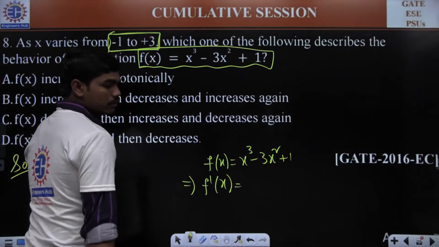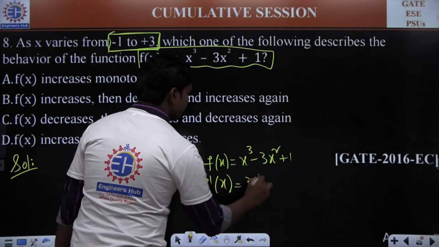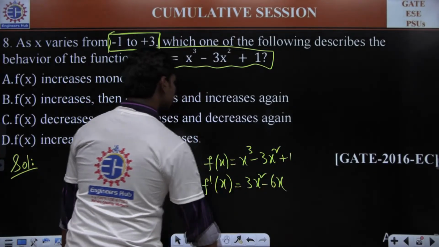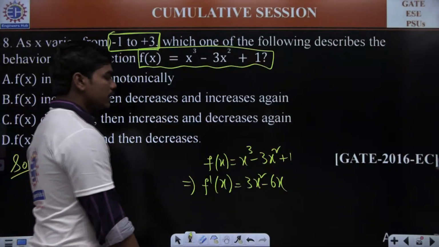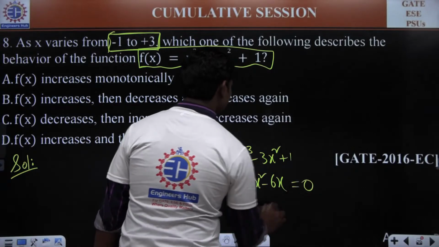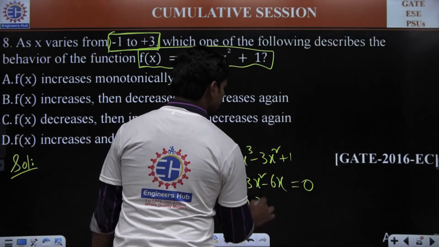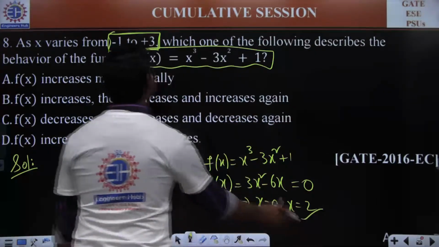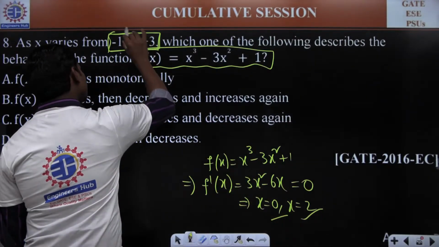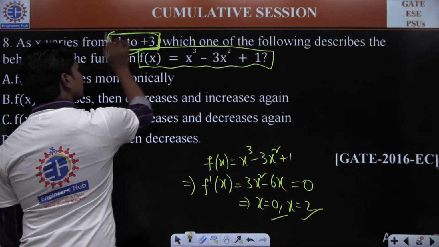So if you calculate the derivative of this, this is 3x square minus 6x. Correct? Now let us have the points. First thing, one thing is very clear. You can see if you equate this to 0, we have two stationary points, x is equal to 0, x is equal to 2. These are two stationary points, and of course, fortunately, these two stationary points are lying within this minus 1 to 3.